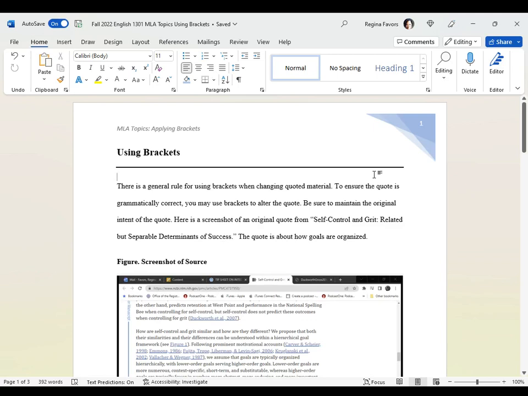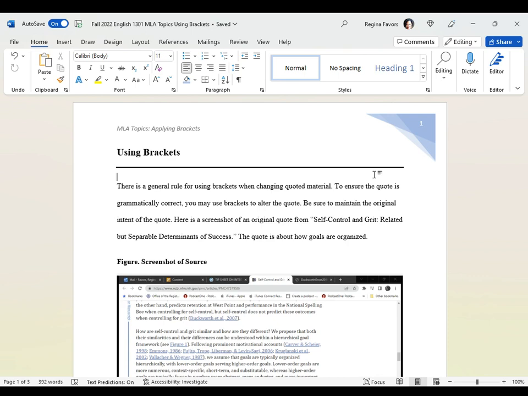So I want to get into the importance of applying brackets when you want to change quoted material, especially when you want to make sure that your statement, along with the quoted material, still represents a grammatical unit. It doesn't matter how you integrate the material or what you choose to take from the source, you still have the task of ensuring that the full sentence, which could represent your statement along with the quoted material, is a fully grammatical sentence.